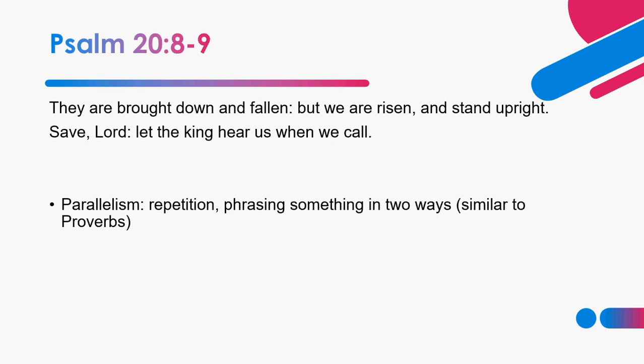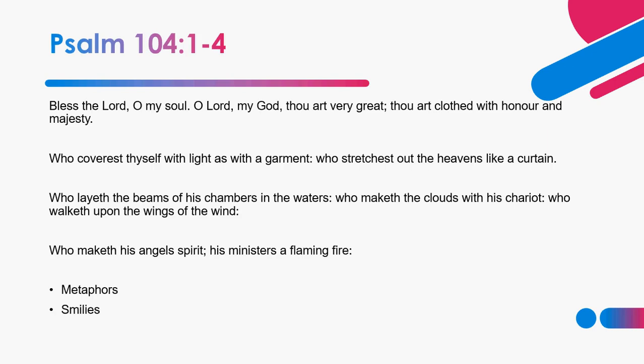"They are brought down and fallen, but we are risen and stand upright." You can see how it's sort of an us versus them thing. They are defeated, but we stand tall. So that's just one little example of parallelism. Let's move on. Here is Psalm chapter 104, verses 1 through 4.